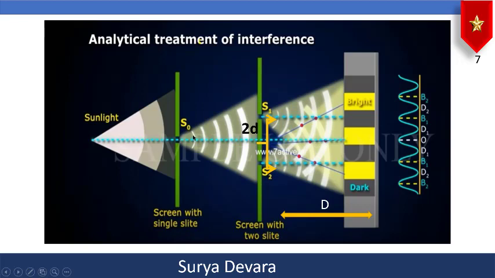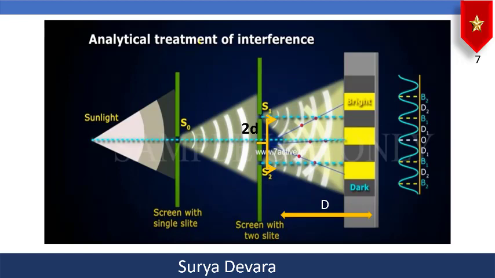Now after the light passing through this particular S naught will travel like this, and here you have another screen with two slits, that is S1 and S2. And remember, the distance of separation between these two slits is taken as 2d, 2 into small d. Okay, this is an important measurement.